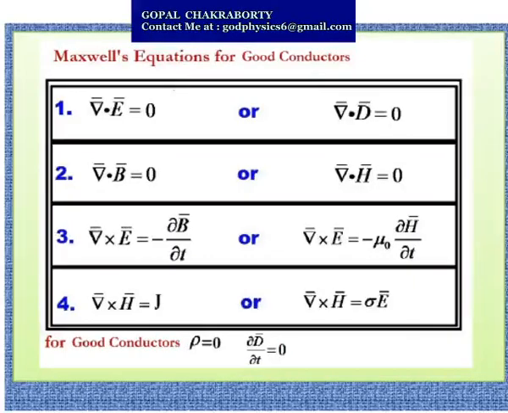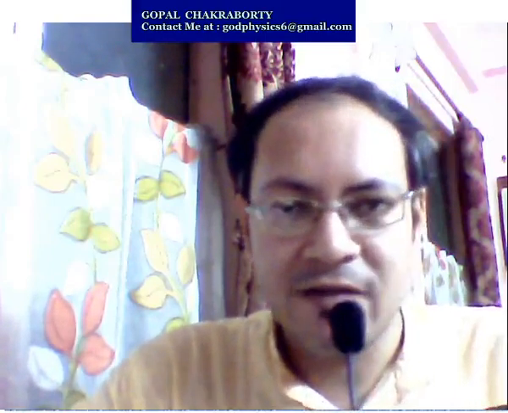In case of good conductor, the charge density will be equal to 0 and the rate of change of displacement vector will be equal to 0. So we will get our Maxwell's equations for good conductor as follows. Now one by one I will discuss the physical significance of each Maxwell's equation.